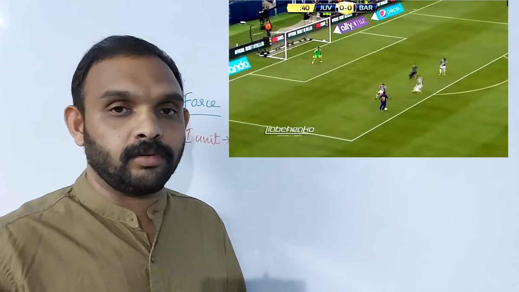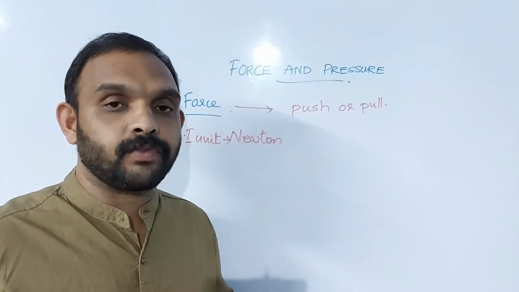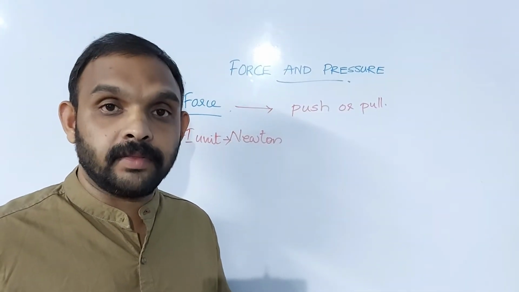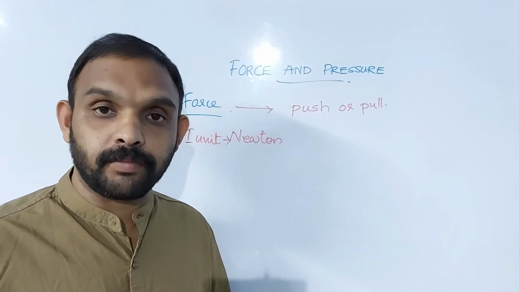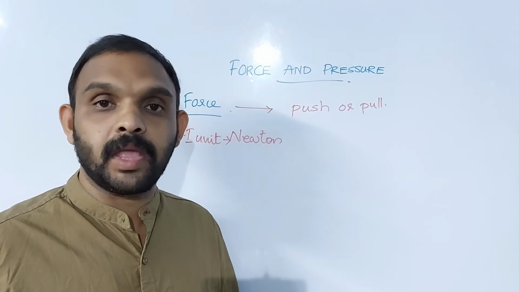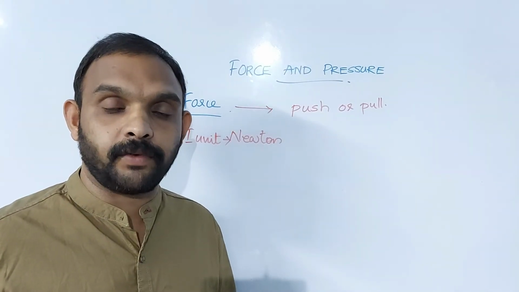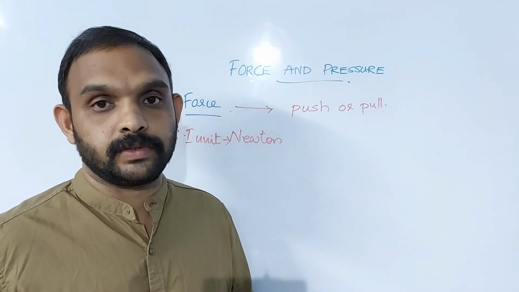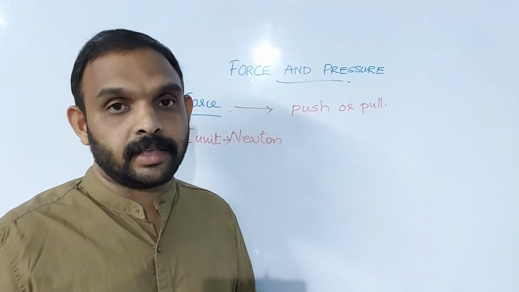Now we can give so many activities and examples for proving that there should be an interaction of two objects, then only force can take place. And these interactions of objects will lead to some effects of forces. So let's see what are the effects of forces.